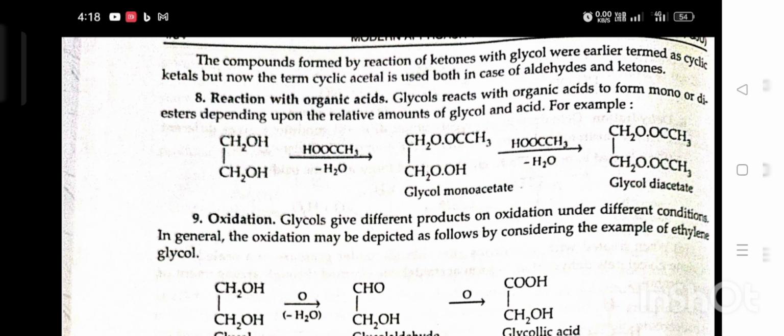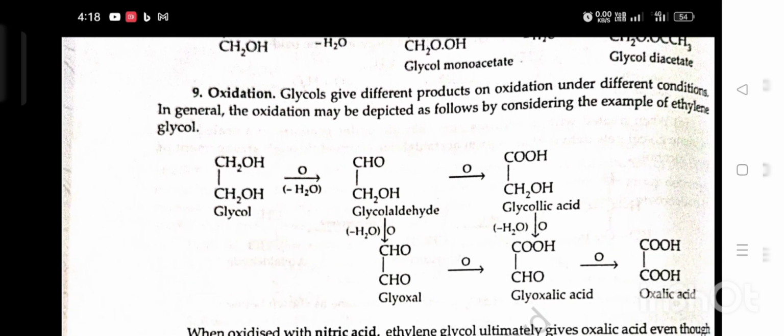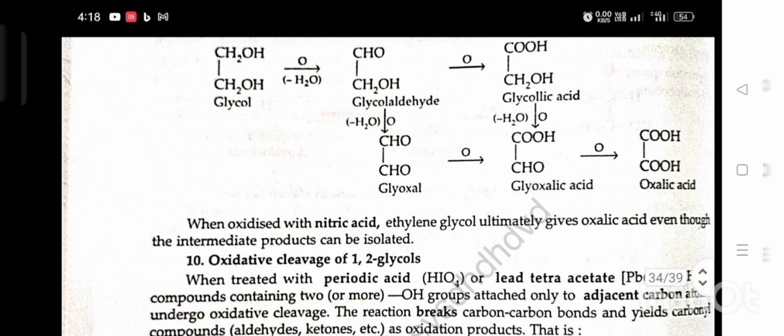Ninth, oxidation. Glycol gives different products on oxidation under different conditions. In general, the oxidation may be depicted as follows by considering the example of ethylene glycol. Ethylene glycol when oxidized gives glycol aldehyde, which when further oxidized gives glycolic acid or glyoxal, then further oxidized gives glyoxalic acid, then further oxidizing gives oxalic acid. When oxidized with nitric acid, ethylene glycol ultimately gives oxalic acid even though the intermediate products can be isolated.